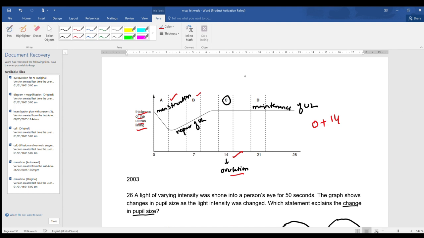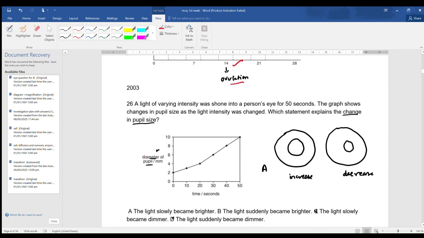Okay, now look at the June 2003 question. A light of varying intensity was shone into a person's eye for 50 seconds. The graph shows the change in pupil size as the light intensity was changed. Which statement explains the change in pupil size? We know that in bright light, CCRR, that is circular muscles of iris contract and radial muscles of iris relax, and the pupil size will reduce.